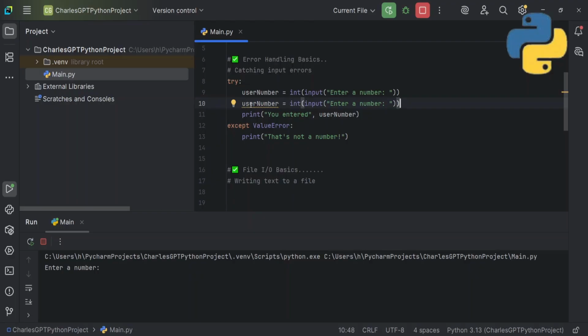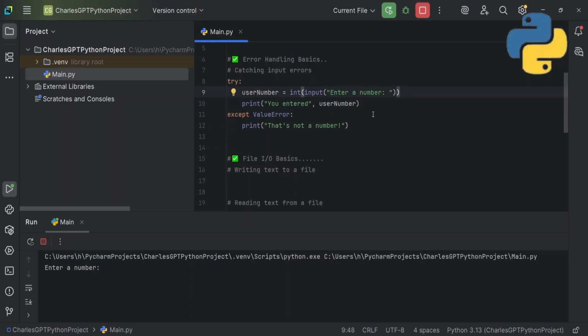Then I'll just call this one another user's number, and it will be "enter another number". Then I'll now say "you entered". So what should I do? No, I think the first one is good. I'll just leave only one number. So I'll now say print user number divided by 0. Okay, yeah, that's what I wanted to do.